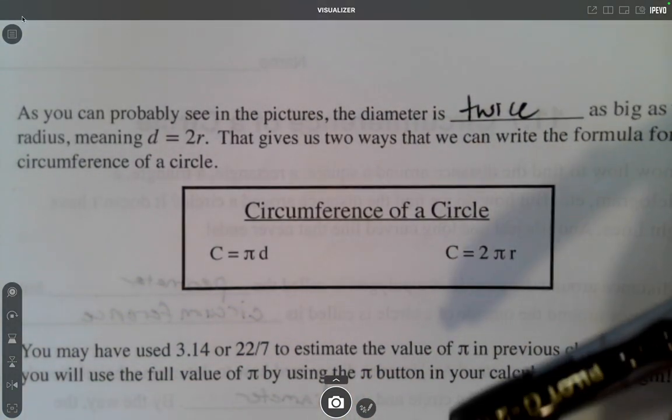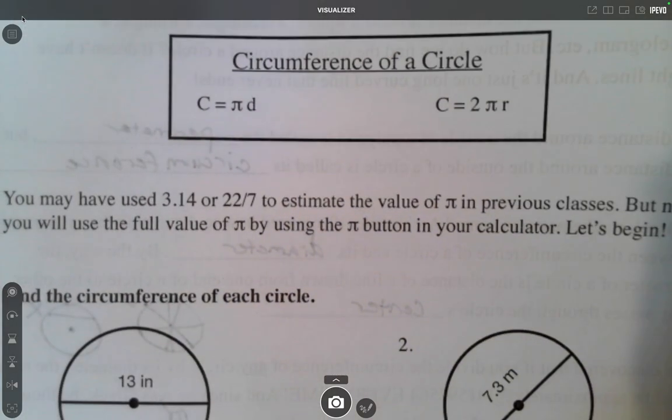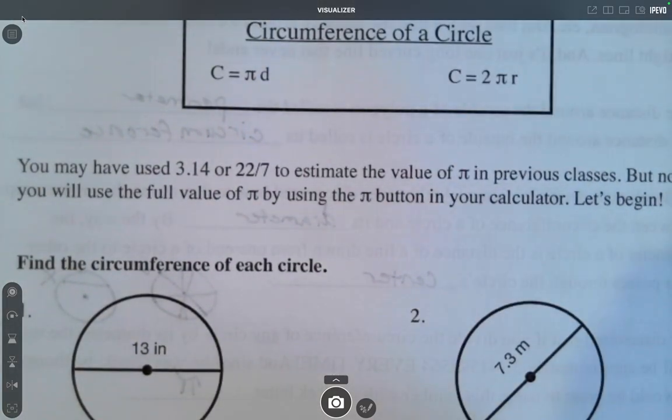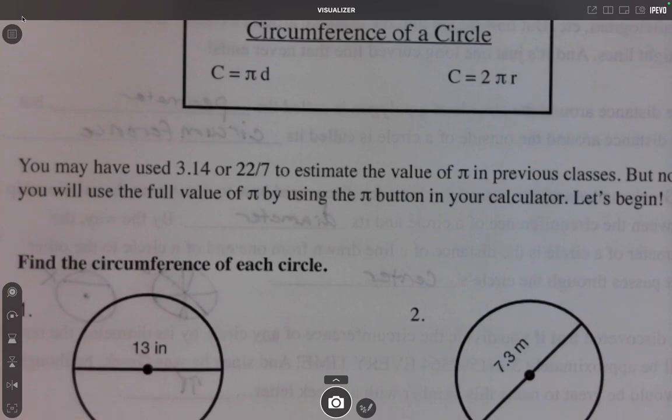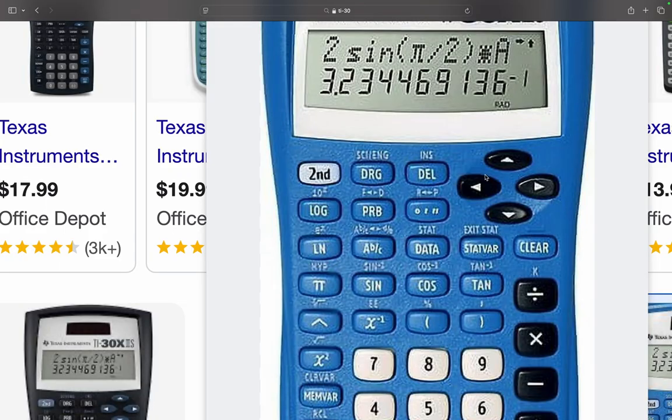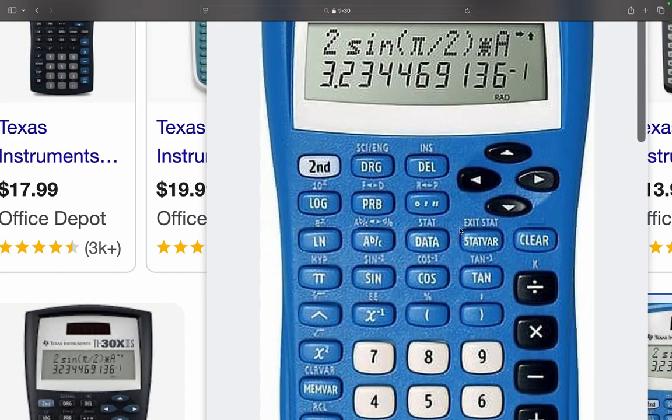In the past, you may have used 3.14 or the fraction 22 over 7 to estimate the value of pi. But now, you'll use the full value of pi by using the pi button in your calculator. Let me see if I can quickly pull that up. Okay, here's what your calculator looks like.